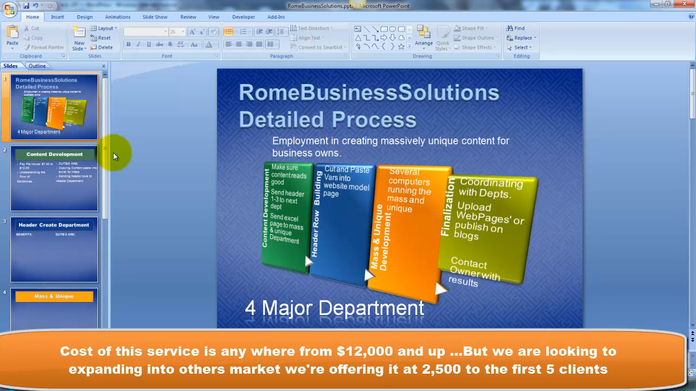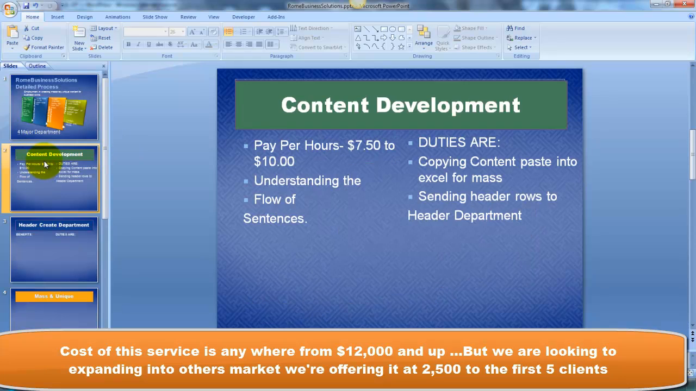All right, we'll go through each department. The first one is the content development department. I'm feeling here that to pay somebody an average of 7.50 an hour to $10 an hour to do this is something that I think would be feasible and it works. It makes sense. You just got to understand the flow of sentences, and the duties are to copy the content, paste it into Excel for mass, and send the header rows to the header department.